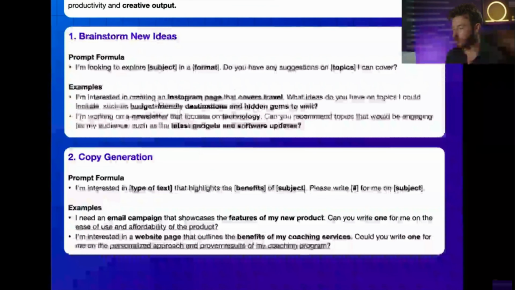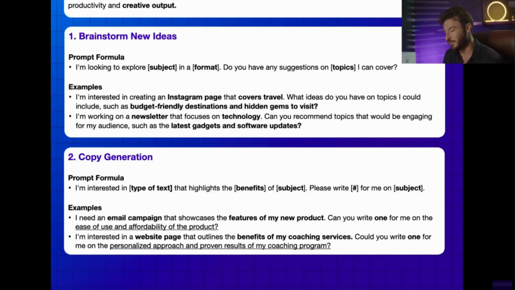So now let's move to our copy generation prompting formula. I'm interested in this type of text that highlights the benefits of this subject. Please write this number of pieces of copy for me on this subject. And our examples are, I need an email campaign that showcases the features of my new product. Can you write one for me on the ease of use and affordability of the product?